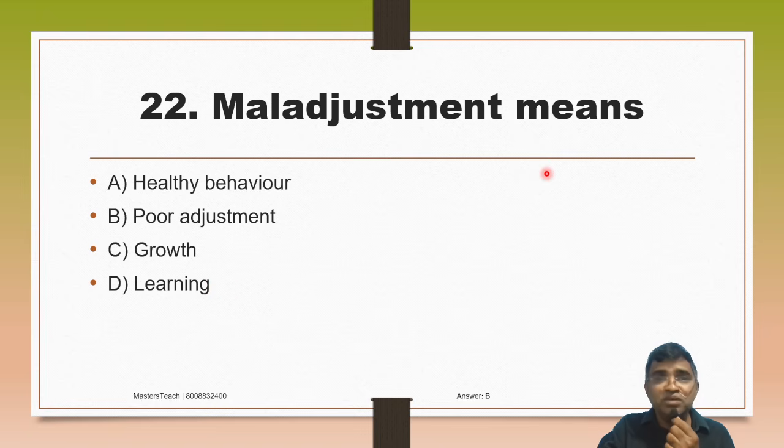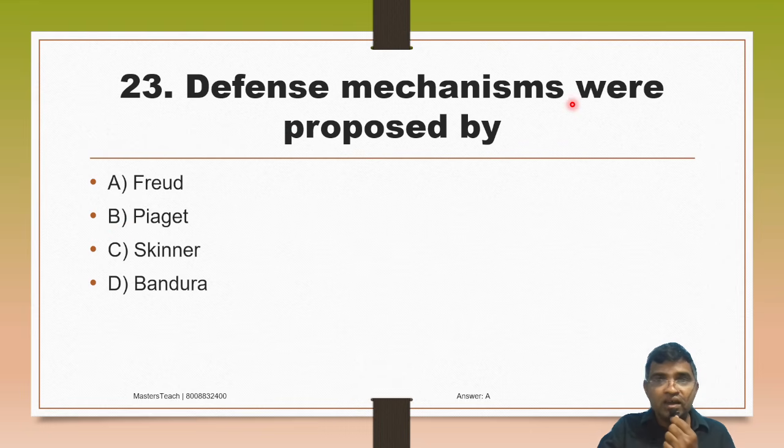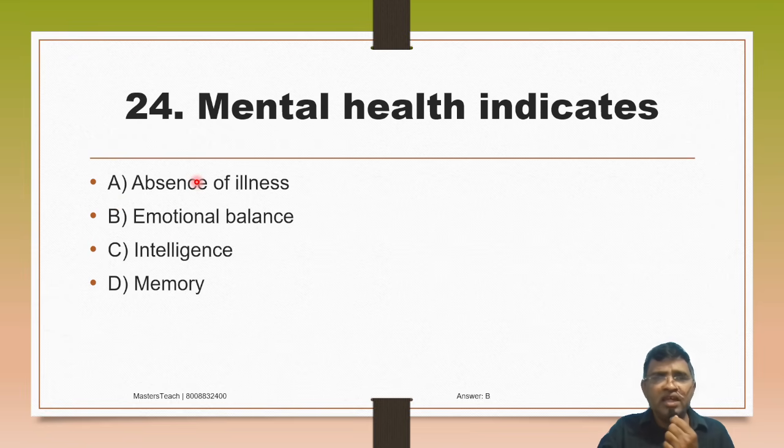So maladjustment means poor adjustment, option B. Defense mechanisms were proposed by: A. Freud, B. Piaget, C. Skinner, D. Bandura. So defense mechanisms were proposed by Freud, option A.